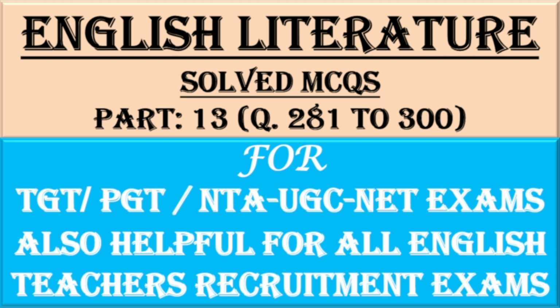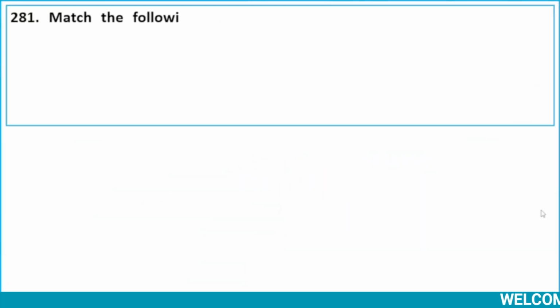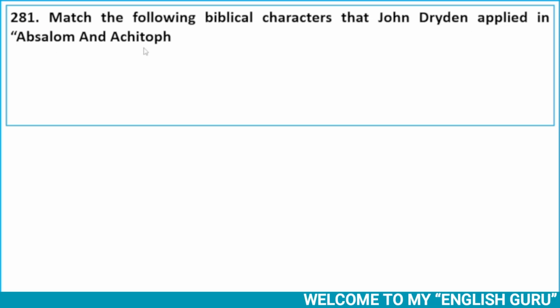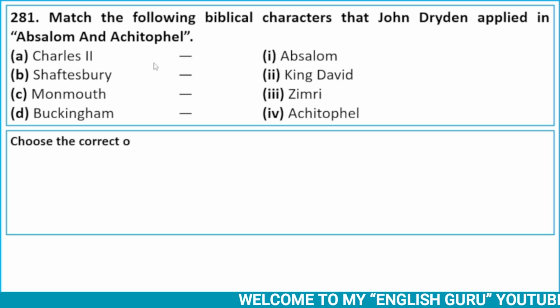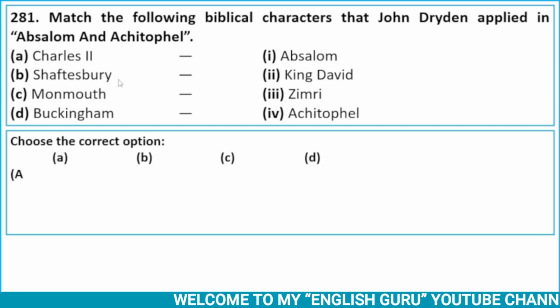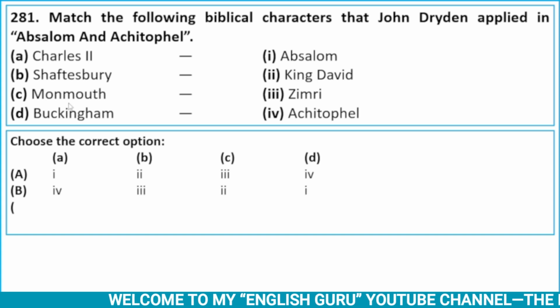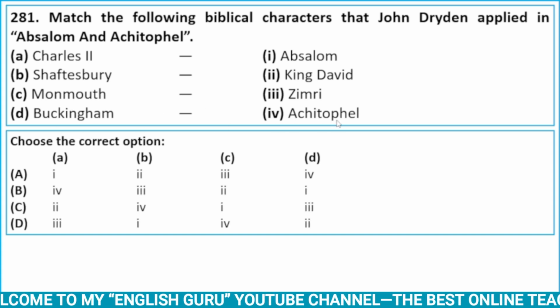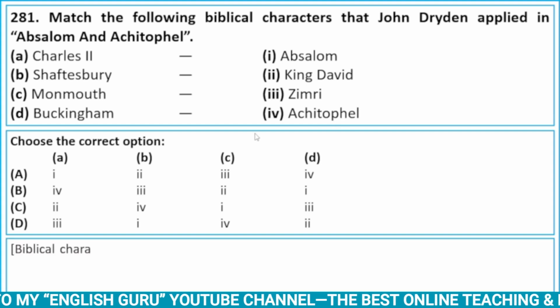Okay, now let's start. Match the following biblical characters that John Dryden applied in Absalom and Achitophel. Charles II, Absalom; Shaftesbury, King David; Monmouth, Jimri; Buckingham, Achitophel. So, let me explain it.